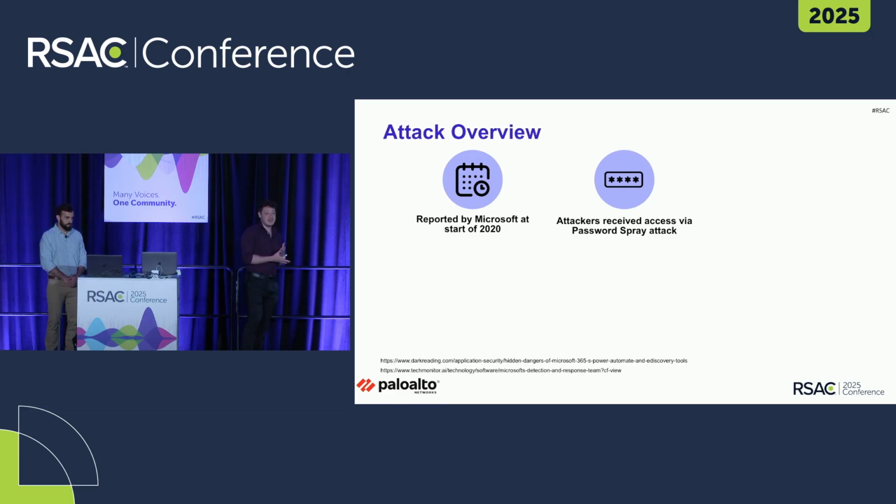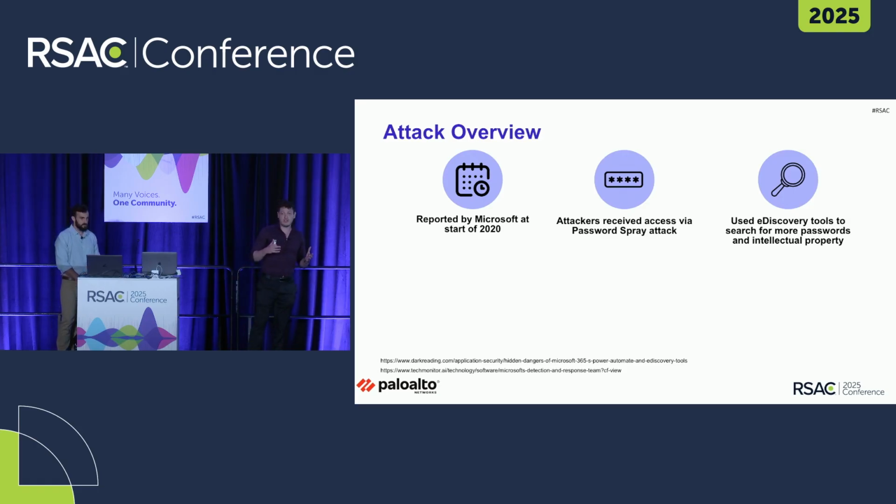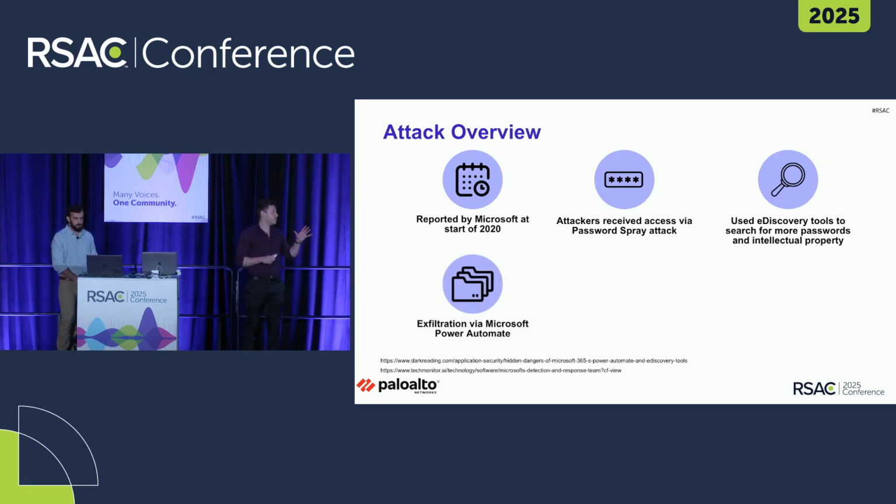In order to get access to the environment, the attackers used a password spray attack. And because multi-factor authentication was not enabled in the environment, that was enough for the attackers to get access. After that, the attackers used different e-discovery tools to search for more passwords to steal, and also for intellectual property to steal. Using those passwords, the attackers also managed to get access to the Microsoft Power Automate platform that was installed on various Windows machines across the network.